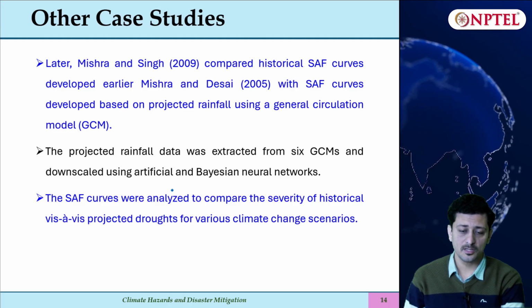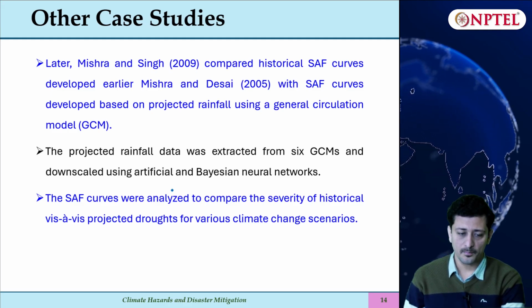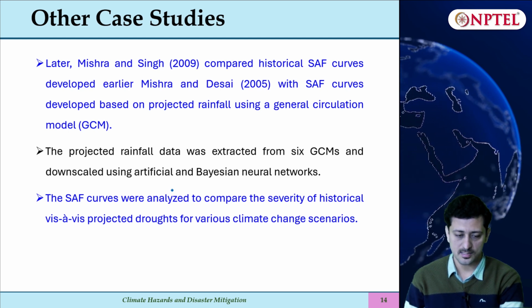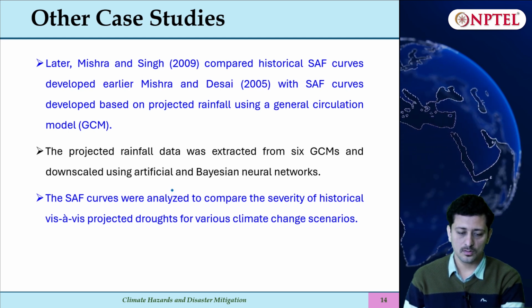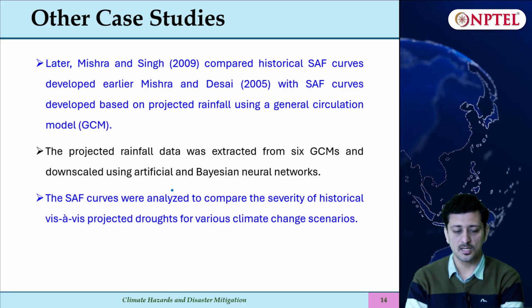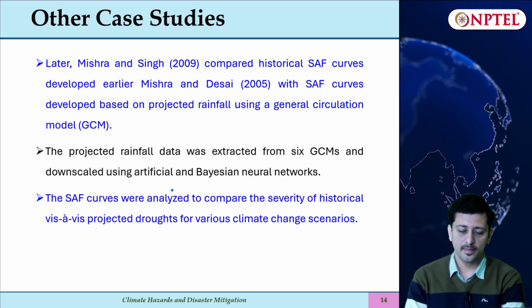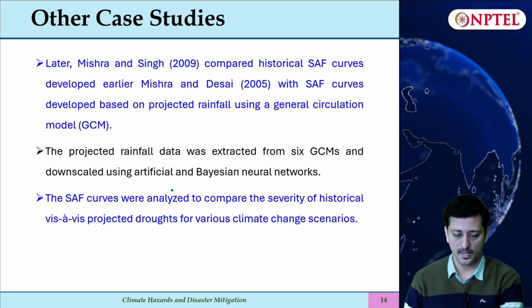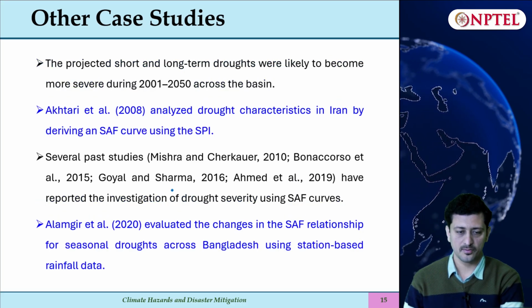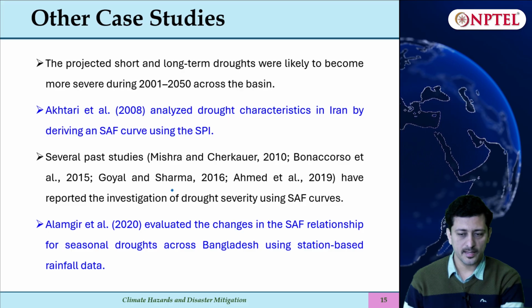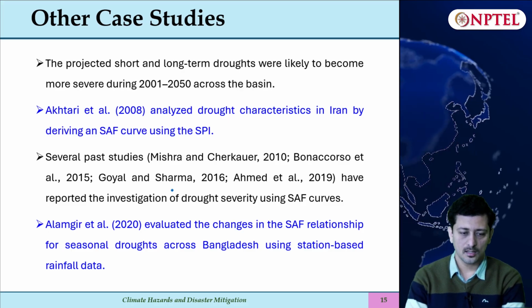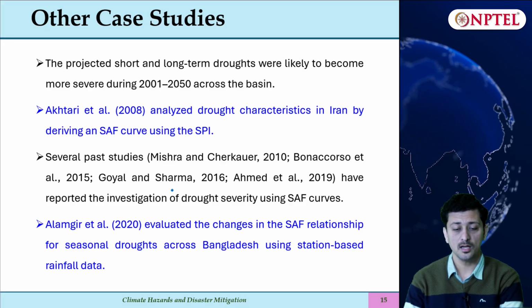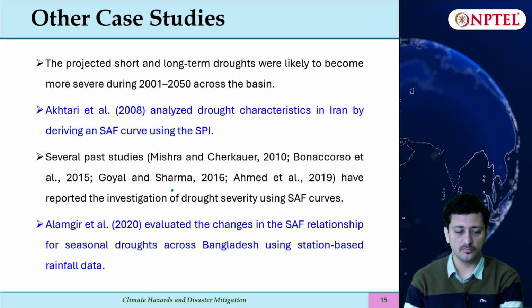There are other case studies by Mishra and Singh which compared historical SAF curves with the future, which are derived from the GCM data. So the projected data was extracted from 6 GCMs, it was then downscaled, and then again the SAF curves were derived and they were compared with the historical data to analyze the effect of climate change. One more case study showed the projected short term and long term droughts were more severe during 2001 to 2050.